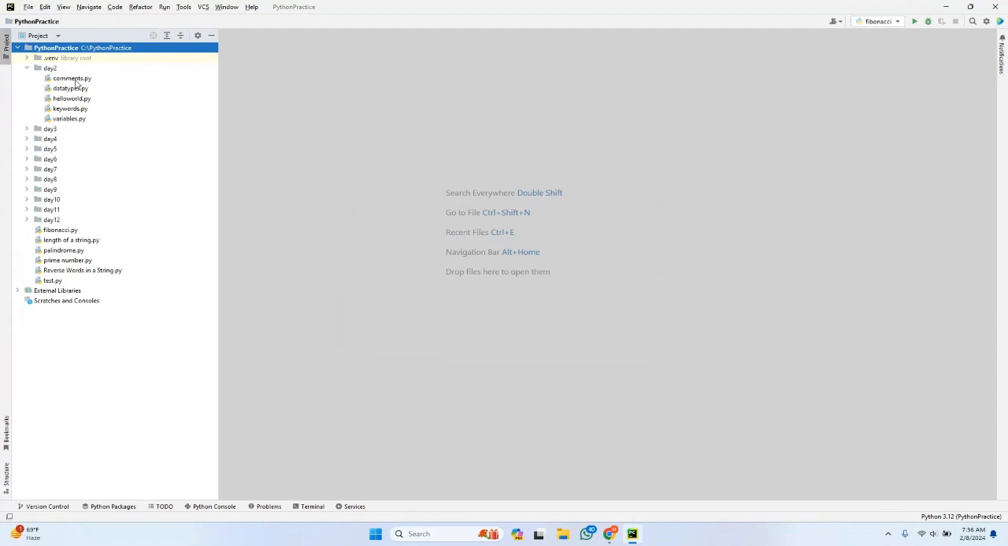If you can see here, comments.py. Any file with a .py extension is nothing but a module. In a module, you will have variables, classes, as well as functions. Similarly, a module is nothing but a Python file.